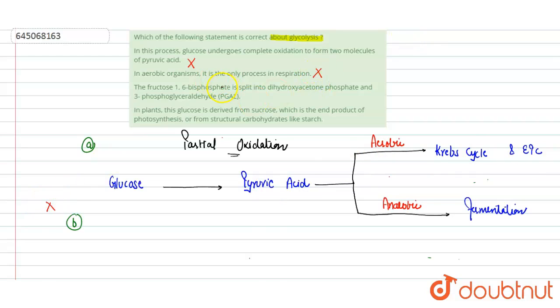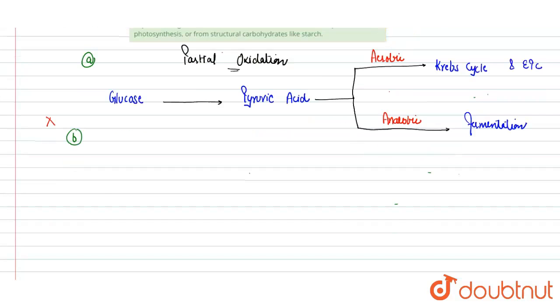Next is, fructose 1,6-bisphosphate is split into dihydroxyacetone phosphate and glyceraldehyde 3-phosphate. So this is a correct statement.